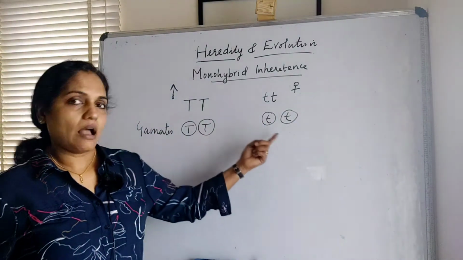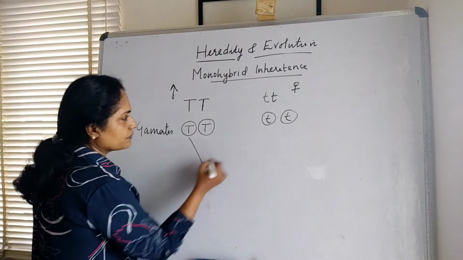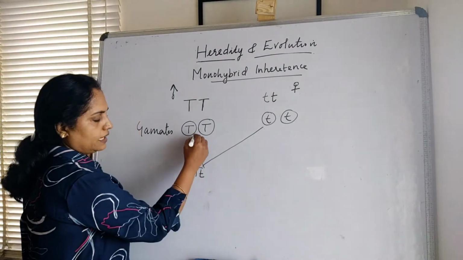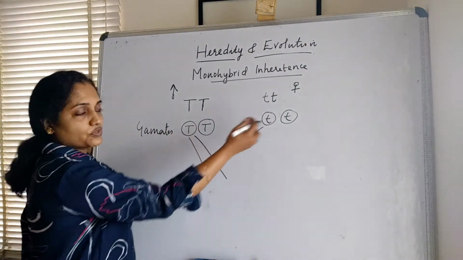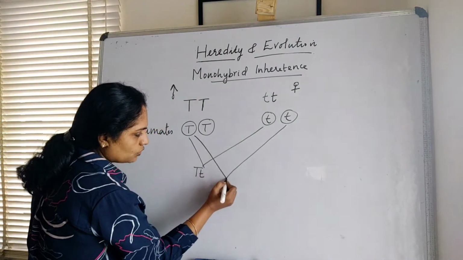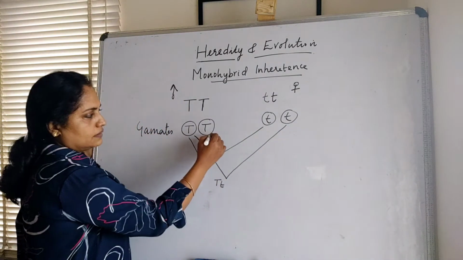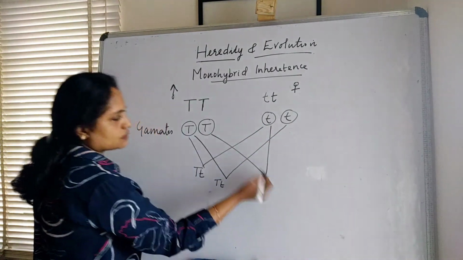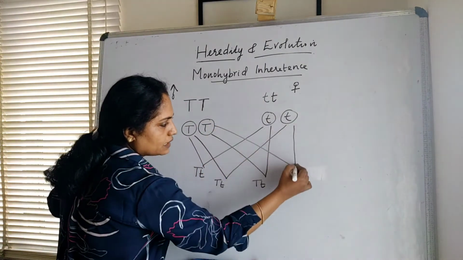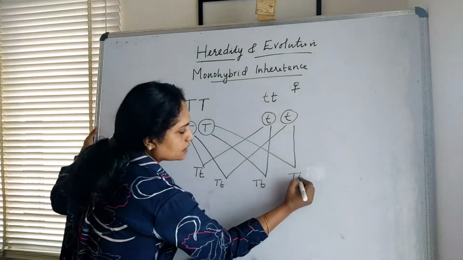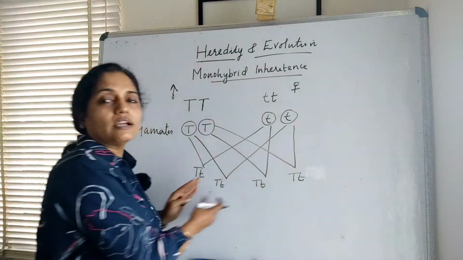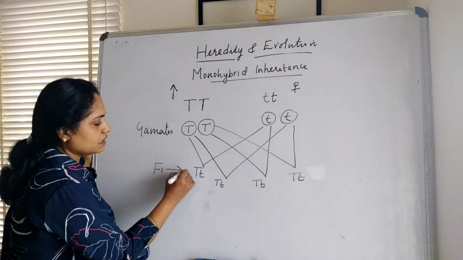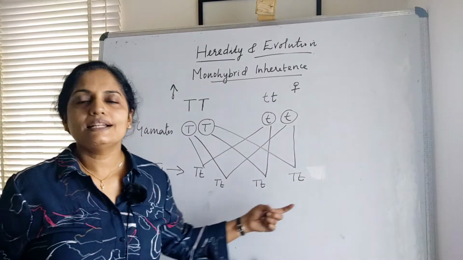When we fuse these gametes, we will get capital T and small t. Again there is a chance of this gamete to fuse with the other gamete. Then also we will get capital T and small t. This gamete fuses with this and we will get capital T and small t, and this with this gamete we get capital T and small t. These are the F1 generation progeny, or first filial generation.